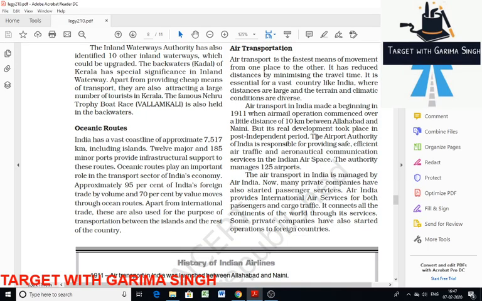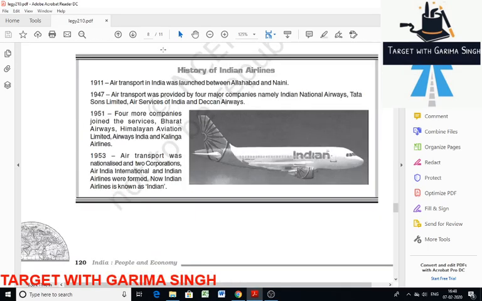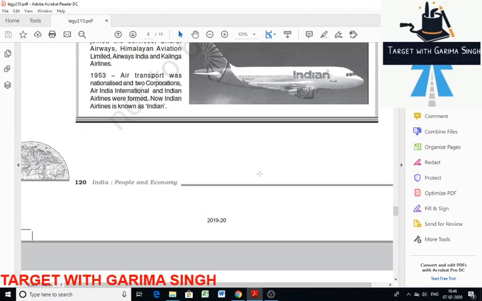The Airports Authority of India is responsible for providing safe, efficient air traffic and aeronautical communication services in Indian airspace. It manages 186 airports, including 11 international, 86 domestic, and 29 civil enclaves at defense airfields. Air India is a government airline. Go through this history of Indian Airlines: 1911, Allahabad to Naini, that was the first, just about 10 kilometers. Then in 1947, major companies were involved like Indian National Airways, Tata Sons Limited. Go through this, it is very important.